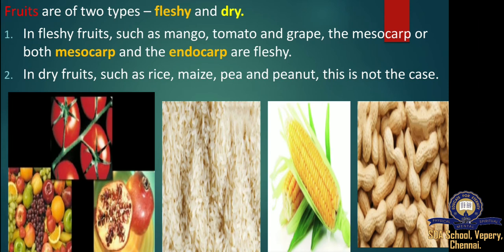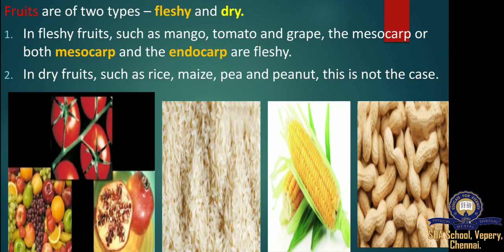Classifications of fruits. There are two criteria for the classification of fruits: whether the carpels present in the gynoecium are free or in a fused state, and whether one or more flowers take part in the formation of the fruit. According to the above points, we can classify fruits into types: simple, aggregate, and composite.